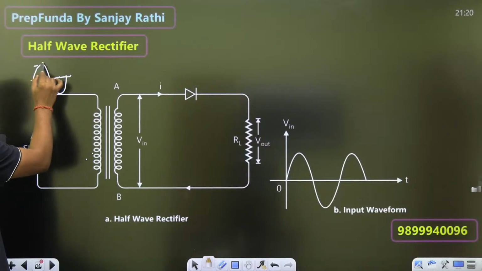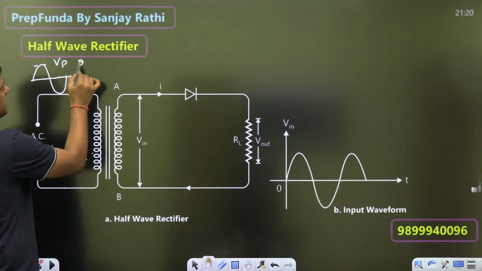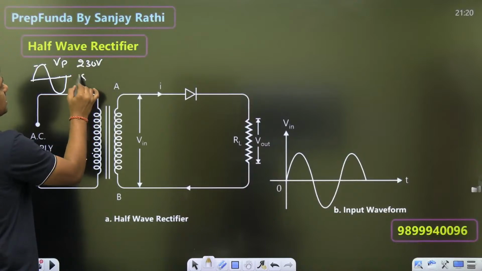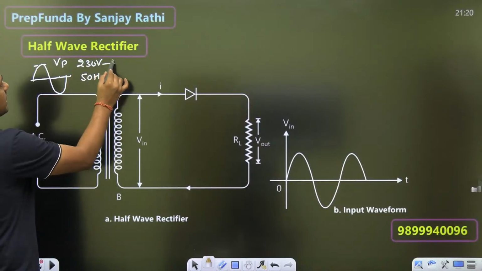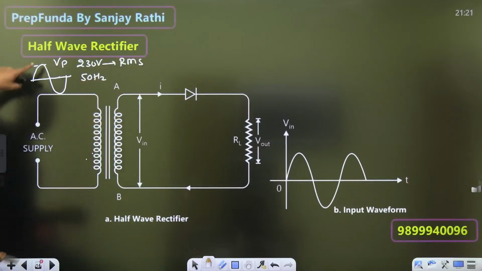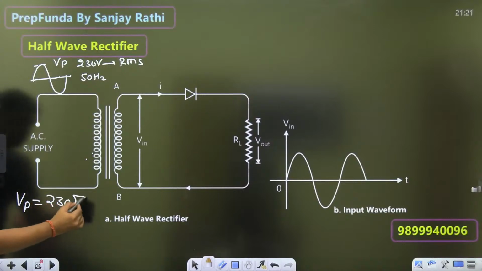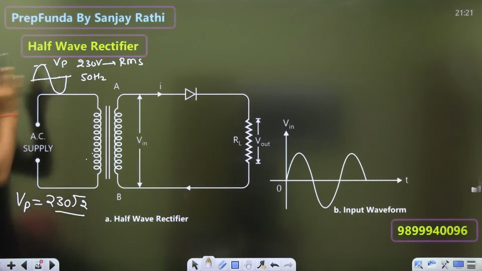Normally we are saying that this is the VP. In every question, if the VP is written as 230 volt 50 hertz, always remember guys, if nothing is given, this is the RMS value. So what is the peak value? Peak value will be the RMS value into root 2. 230 into root 2 is the value of the VP.